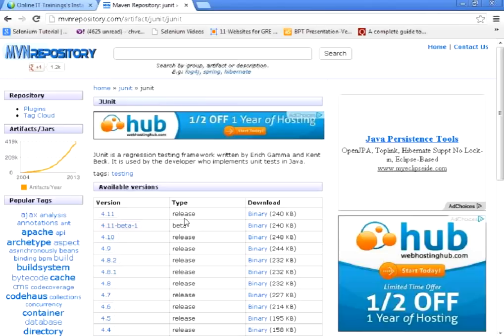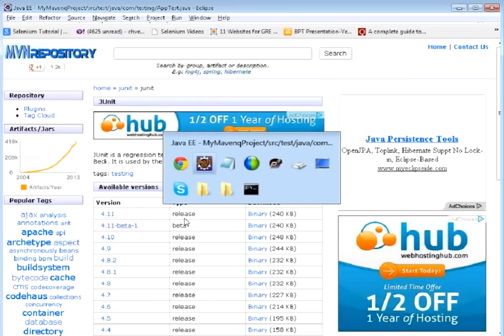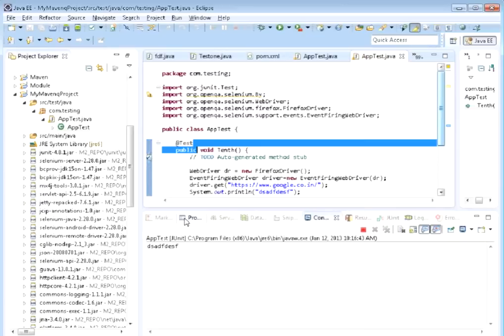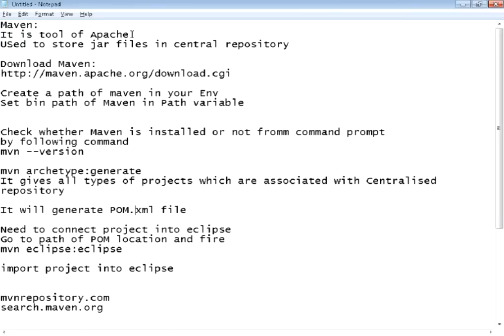In the same way, JUnit or Selenium or any other guy developed some project or jar file and uploaded it into Maven, and you can download it from Maven. This is basically what Maven is: a central repository where it can store the jar files. It's a tool of Apache. 99.99% of people who develop a project will definitely deploy it into Maven.